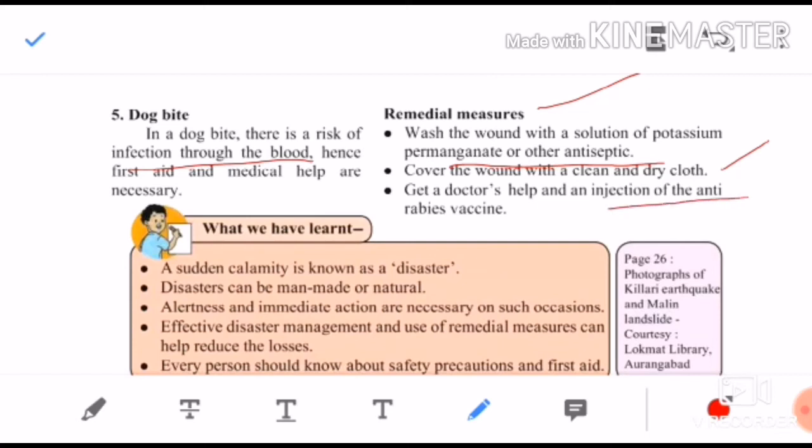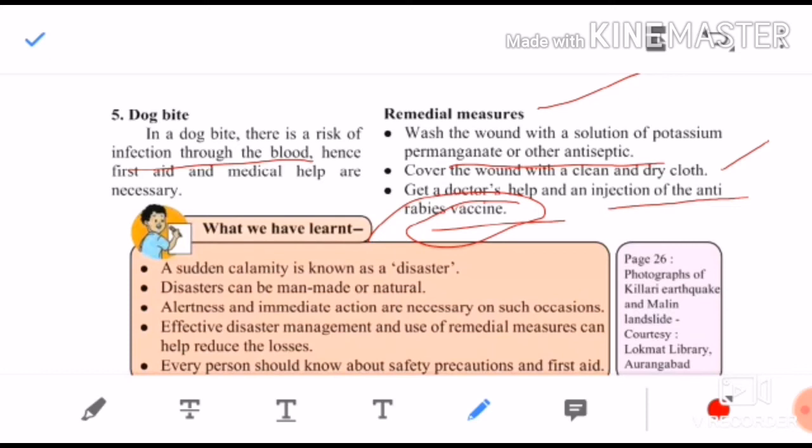Very important. You should get an injection of anti-rabies vaccine. If a dog is biting you, you should take the anti-rabies vaccine. Otherwise, if the injection is not given and the infection increases in the blood, the person may start behaving like a dog. He may bark, and such symptoms will be seen in the person. So this injection, the anti-rabies vaccine, is very important if a dog bites.